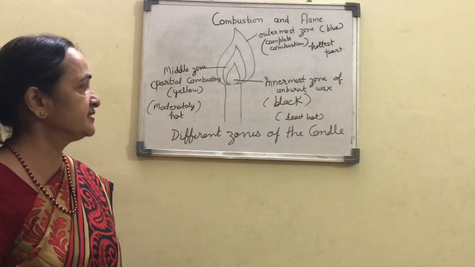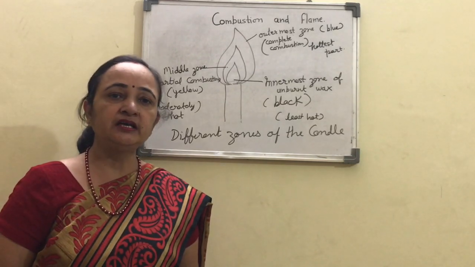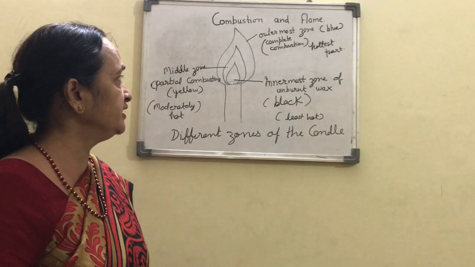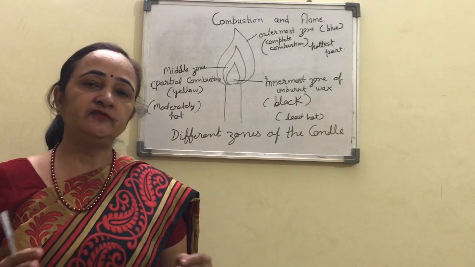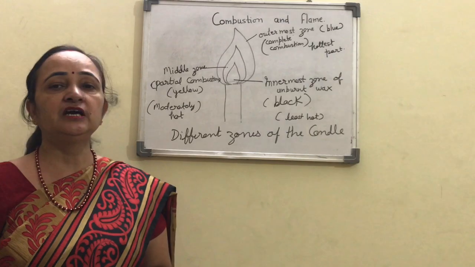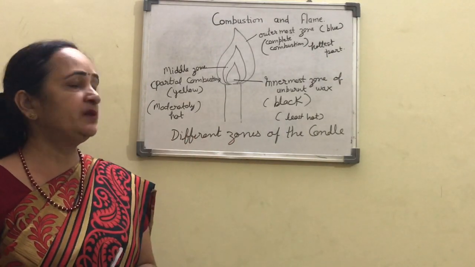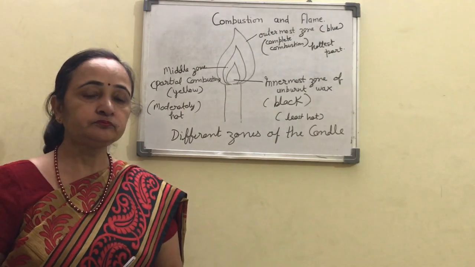So students, let's summarize what we studied today. First of all, we studied what is a flame. Then we studied the color of the flame, that it is of 3 colors. The outermost is of blue color, then innermost is of black color, and in between there is a yellow color.